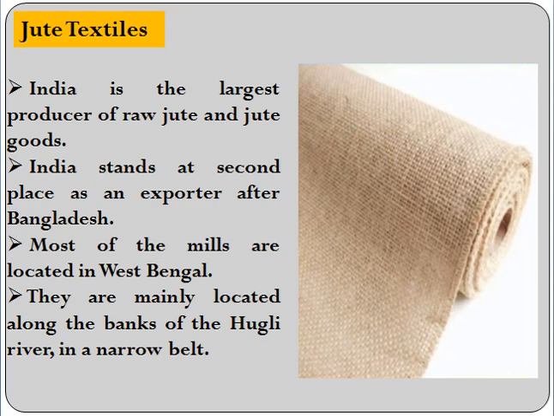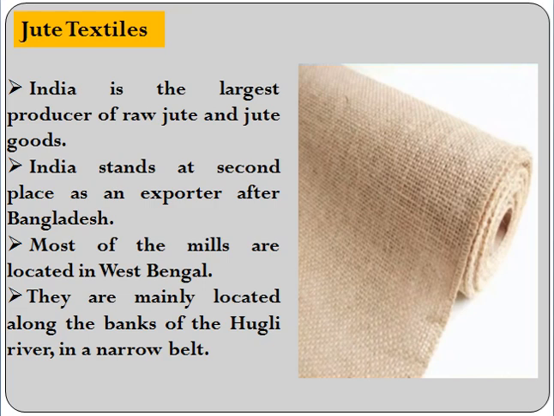After the partition of 1947, the jute mills remained in India, but a very large part of the jute producing area went to Bangladesh, which was earlier known as Pakistan.